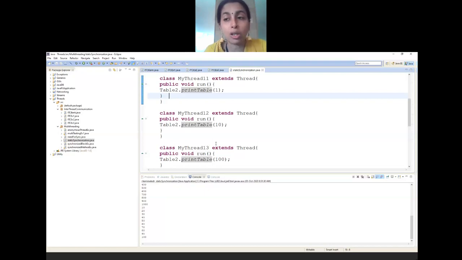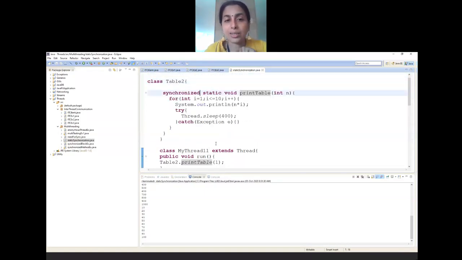So in order to avoid join, what you can use is static synchronization. What is the advantage of static synchronization? You want to keep mutual exclusion. Along with that, you want to make sure that once a thread has started, it will complete, and only then the other thread starts. It is implicit telling of join usage.